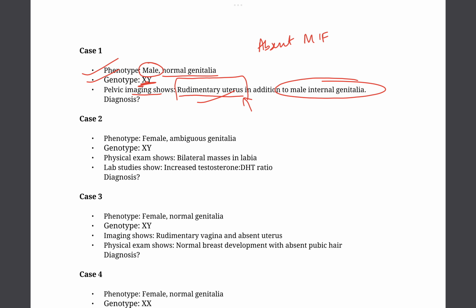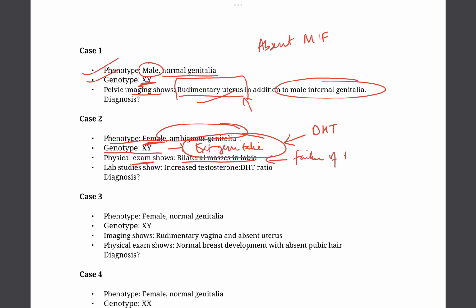Now the second question goes like this. So we have a phenotype of female, but the genitalia looks ambiguous. Genotype is of male. So we know the problem is related to the external genitalia. So it is appearing like a female genitalia because, as we know, external genitalia in male is given by dihydrotestosterone. Also, the physical exam shows bilateral masses in labia, so it shows failure of descent.